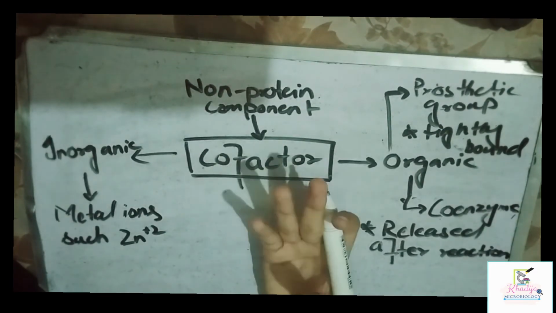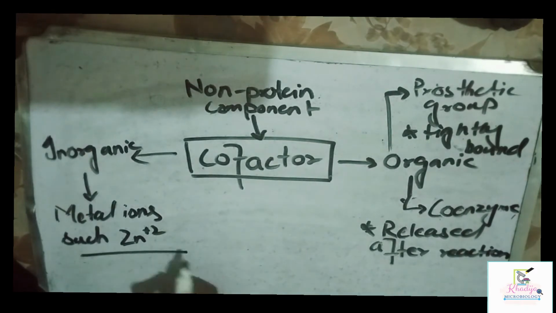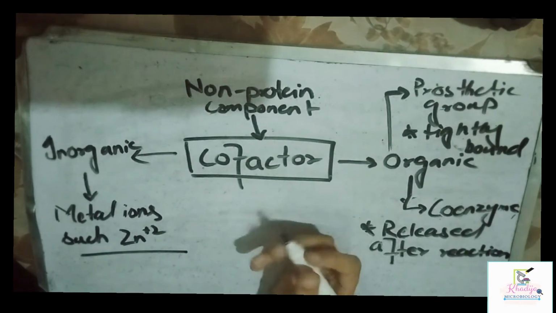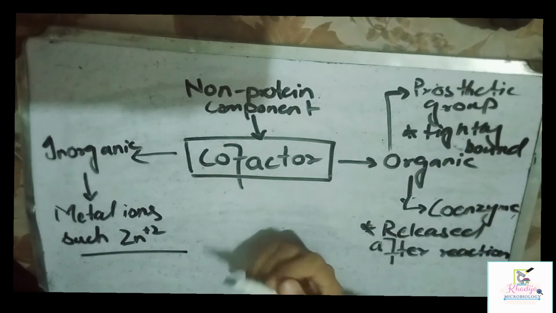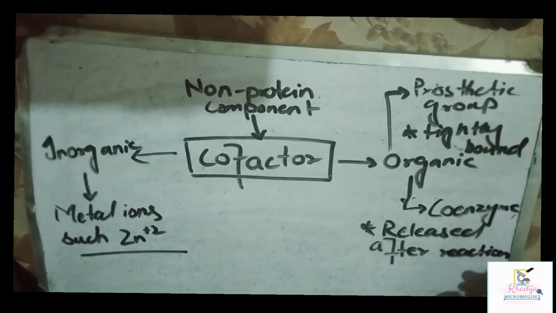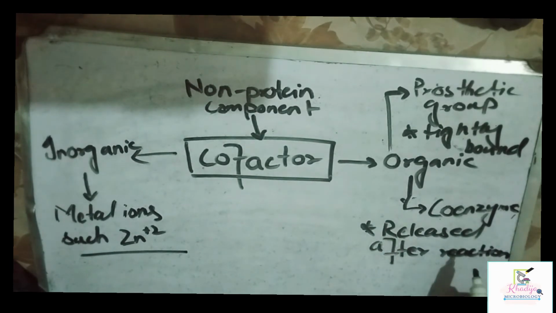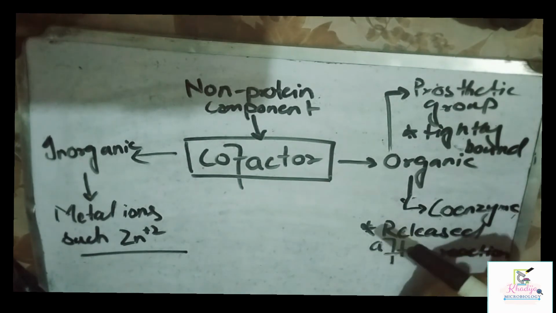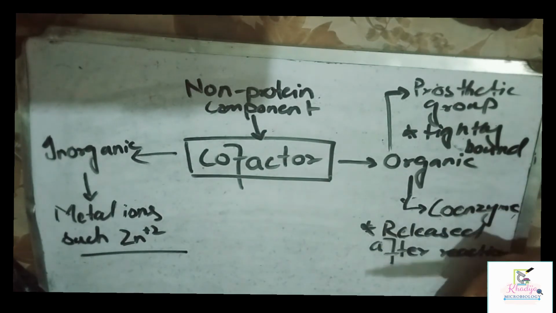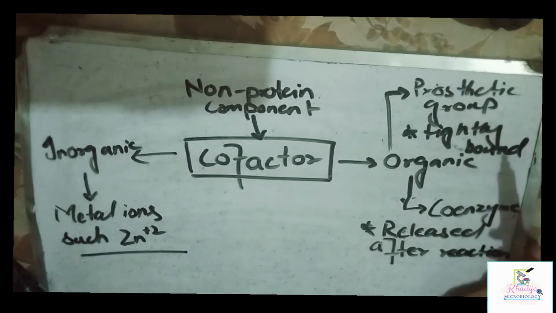And what are metal ions? An example of a metal ion is zinc. Zinc is a metal, so zinc ion is a metal ion. Now we discuss the other type of cofactor, which is called the organic cofactor. Organic cofactor has two further types, prosthetic group and coenzyme. The organic cofactor which is tightly bound to the enzyme is known as the prosthetic group, and the organic cofactor which is released after the reaction and is loosely bound is known as the coenzyme.